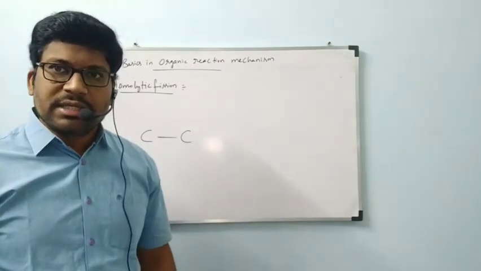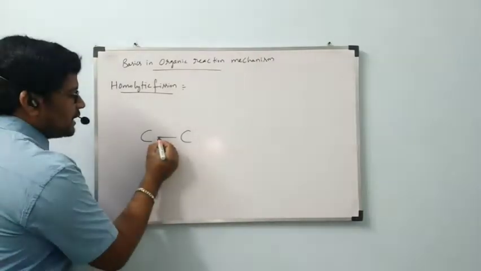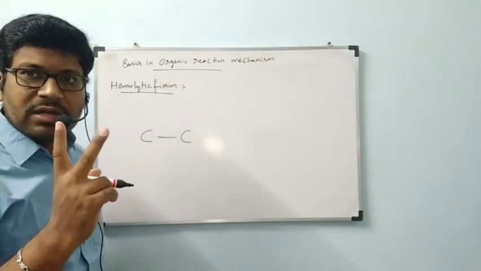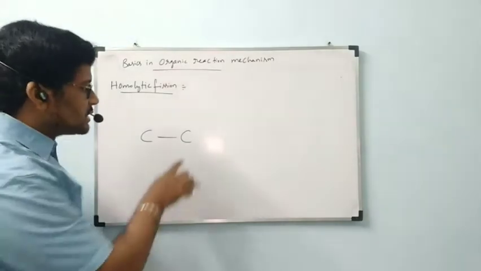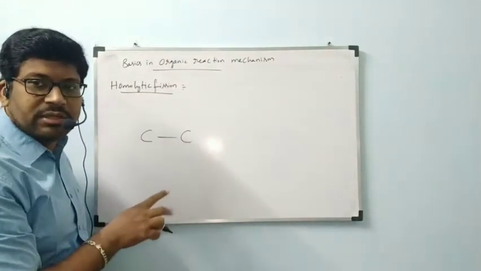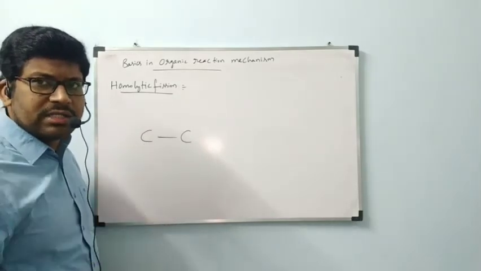The terms are the same. Now my question is, how many electrons does this bond contain? Every bond has 2 electrons, that is an electron pair. This carbon donates 1 electron and this carbon donates 1 electron. Is it correct? So in that one bond, 2 electrons are present.